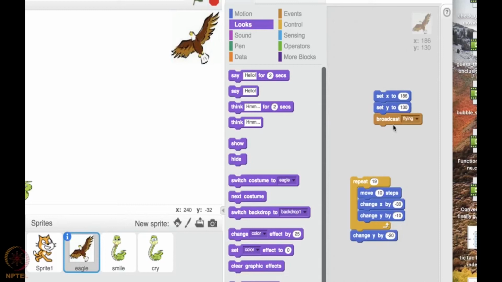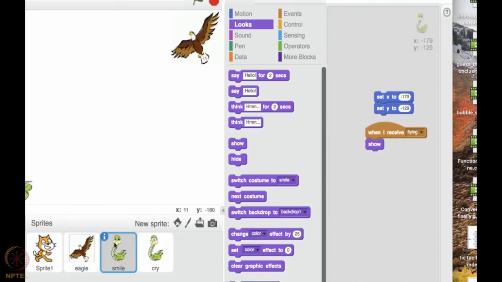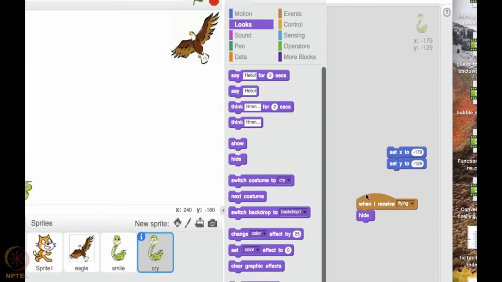When it starts flying, it sends out a message that I am flying. At that stage, the snake is unaware of the eagle approaching it, so it has to smile. That is why for the smiling snake sprite, we set it so that when I receive the flying message, it should be shown. And for the crying snake, it is the opposite. If it is flying, there is no need for the snake to cry. If it is flying in the air, that's it. So this has to be hidden. So we have set it here.